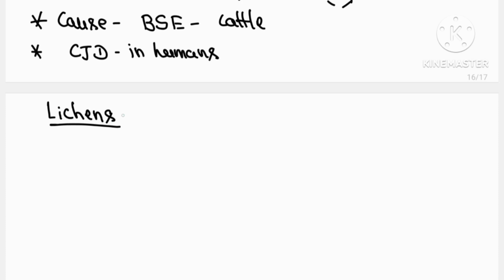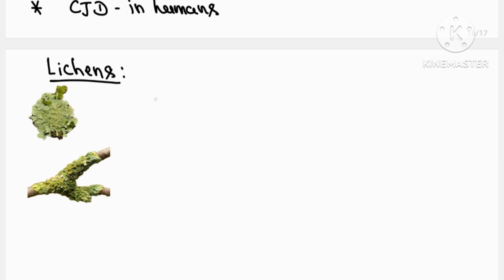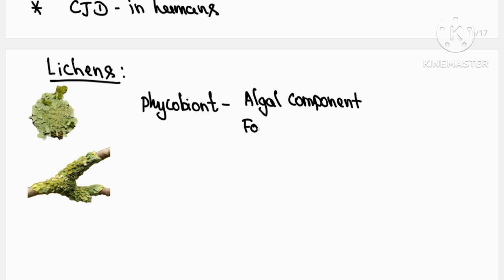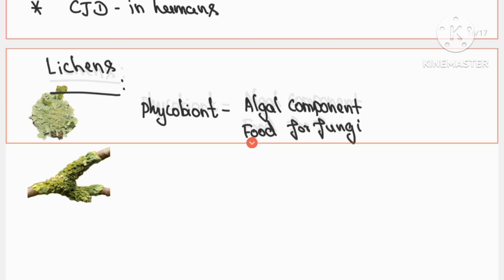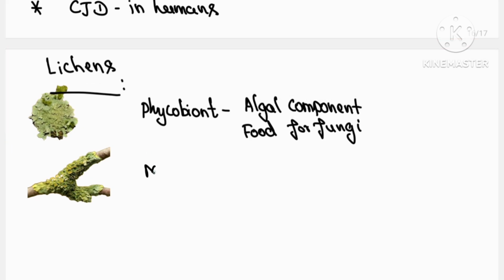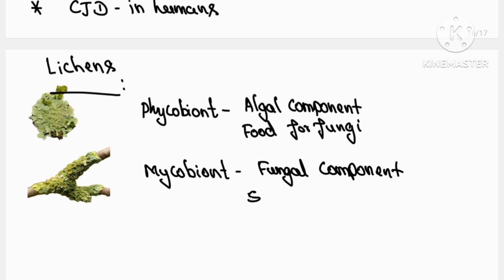Another organism which is not classified in R.H. Whittaker's classification is lichens. Here are two photographs of lichens, and we can hardly believe that two organisms are present within them. Lichens are a symbiotic association between algae and fungi. Phycobiont is the term for the algal component, which prepares food for the fungal component, and the fungal component is called the mycobiont, which provides shelter and absorbs minerals and water from the soil and gives them to the algal component.